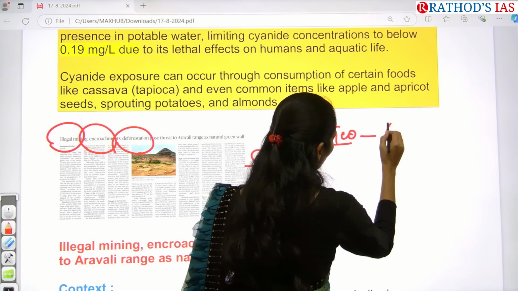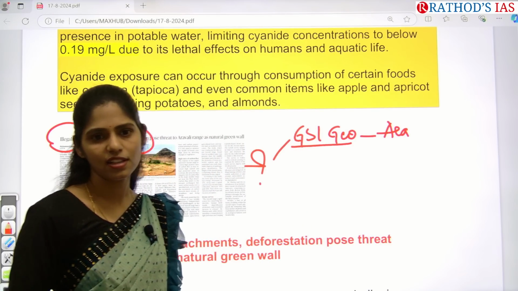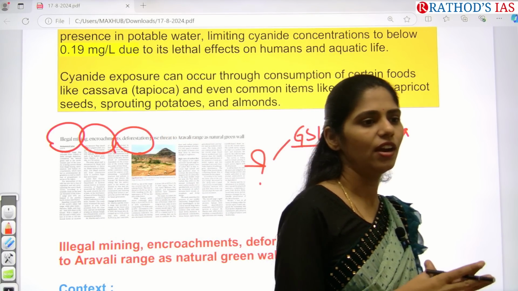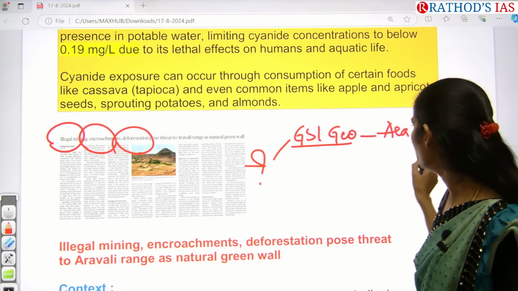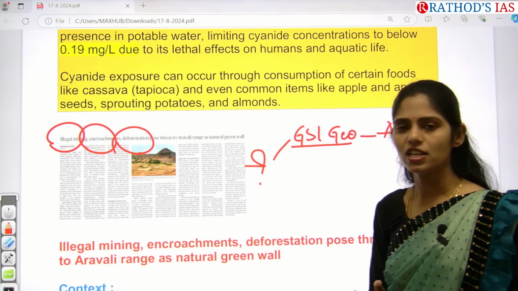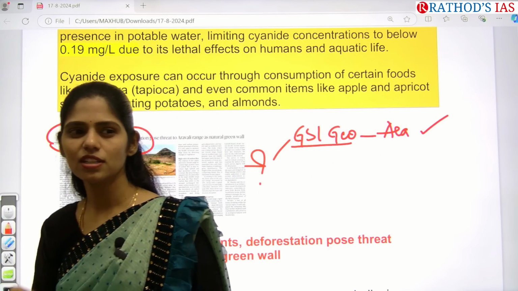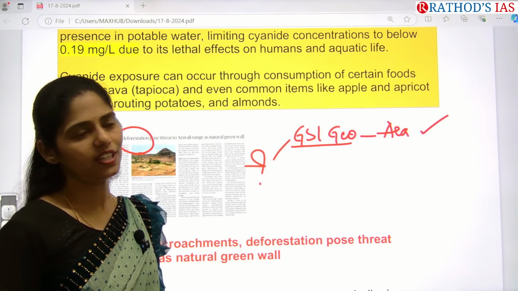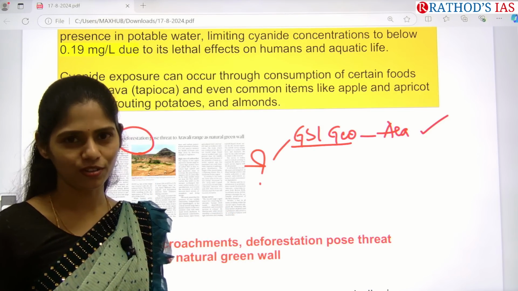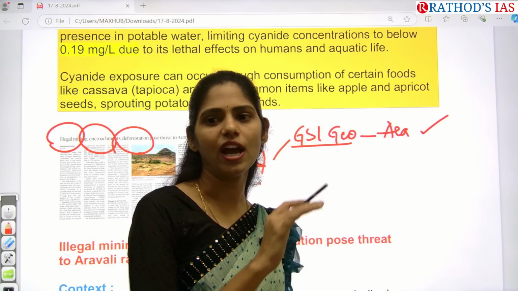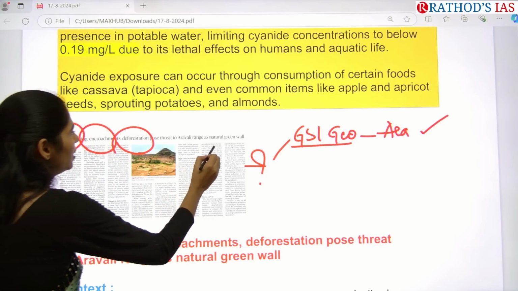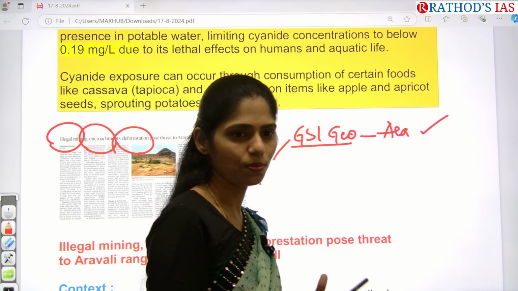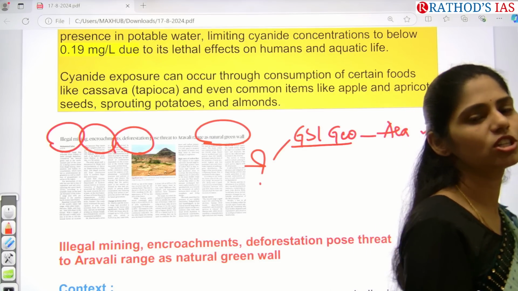In geography, you have to know about these Aravalli ranges. Open your atlas and see exactly where the Aravalli ranges are located and in which states they are present, and which rivers flow through them. The highest peak in the Aravalli range is Guru Shikhar, so see where it is located. Also see whether they are folded or block mountains. All these geographical points you have to see. It is said to be rich in green cover, so see which national parks, biodiversity areas and wildlife sanctuaries are present there. You have to cover each and every dimension from your map.